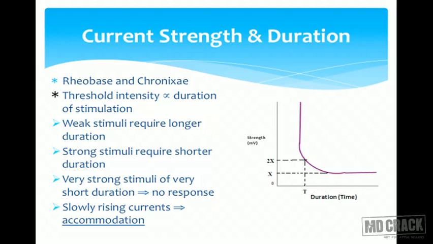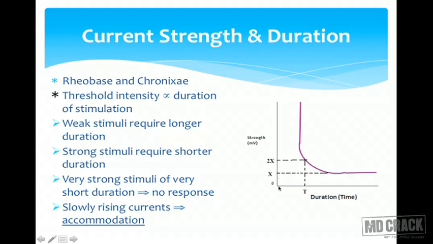Now, when we speak about the current strength duration curve, we speak about the rheobase and chronaxie, by which we can know the excitability of the nerve. What is rheobase and what is chronaxie? If you look at this figure, on the x-axis is the duration, or time. On the y-axis is the strength. Now what I do is go on increasing the strength of the stimulus, starting from the minimum strength.